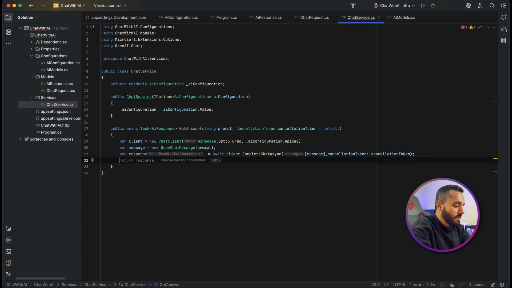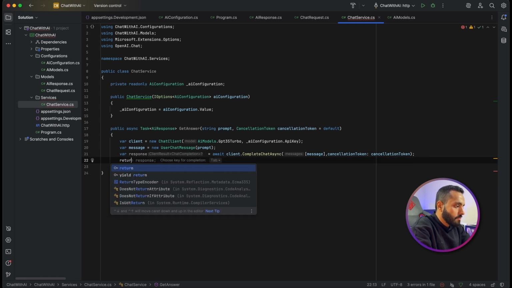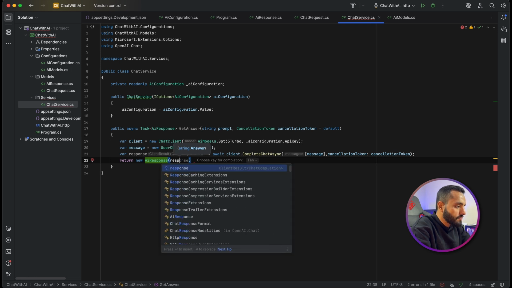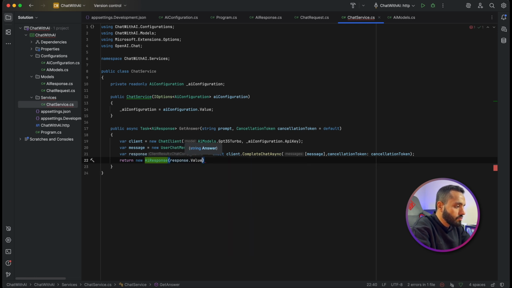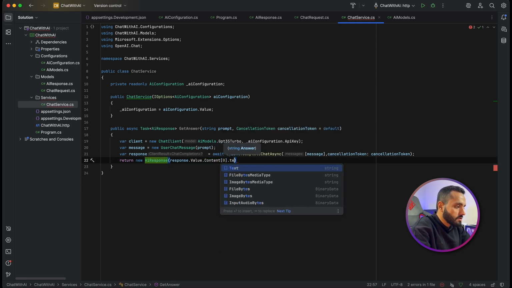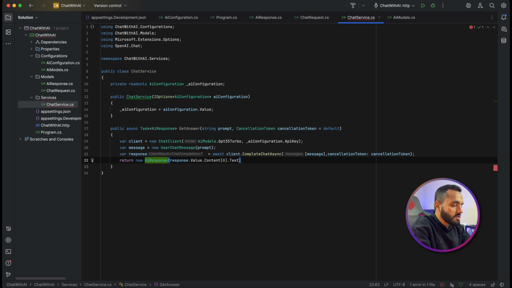Then I will map my response to a new API message, new AI response, and it will take the response dot value dot content. Content is an array, dot text. This will give me the answer which comes from the GPT.